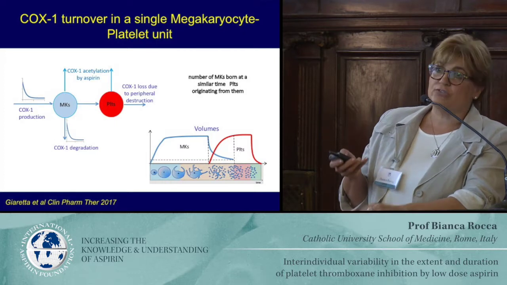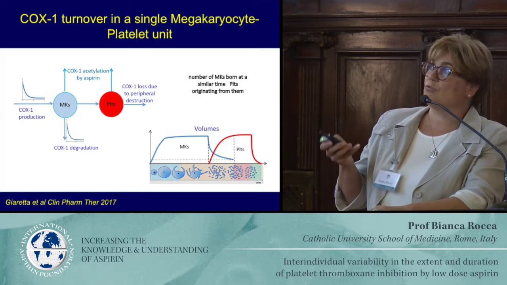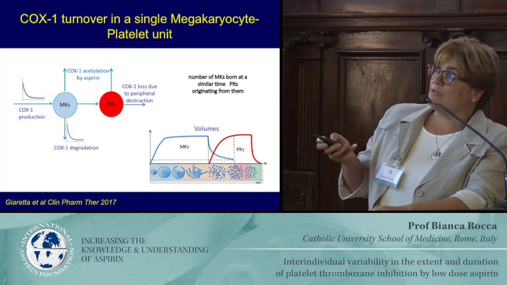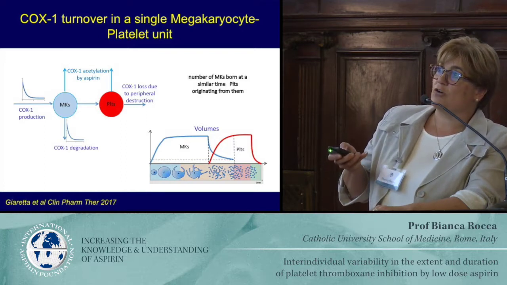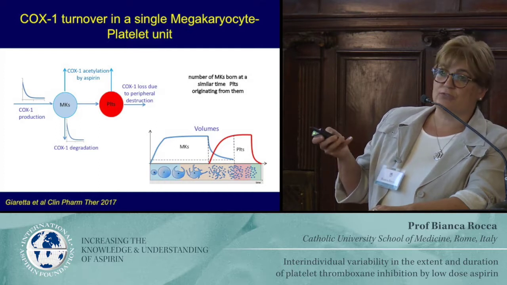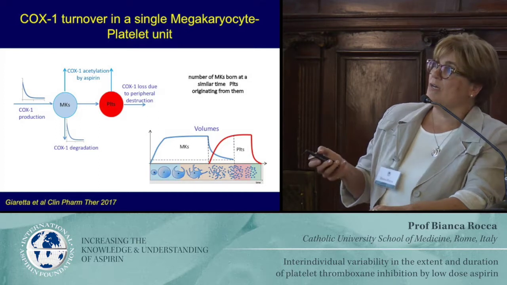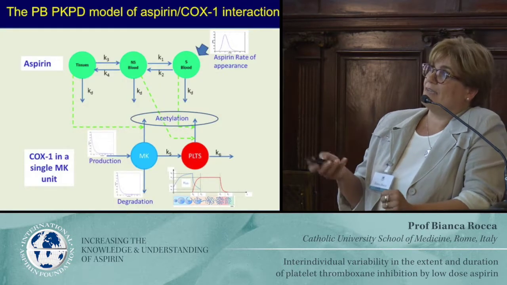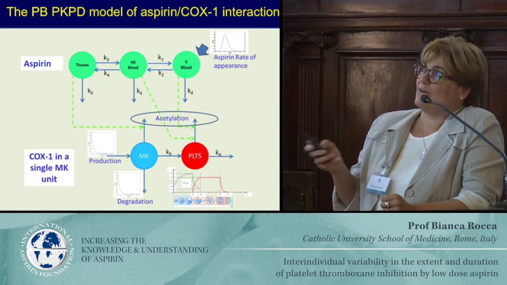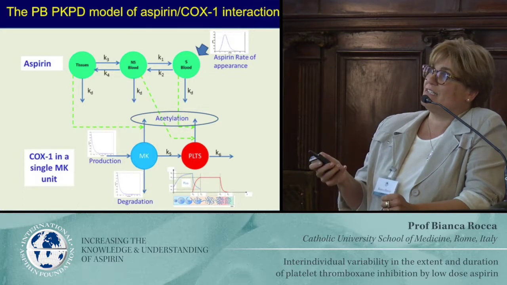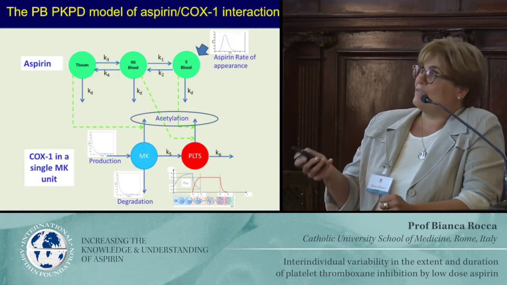And again, this is a PK/PD model, so this model integrated the development of a platelet and the COX-1 production, disappearing, acetylation in all different compartments. So at the end of the day, this is how the model looks like. And I don't know much more about this because it's really complicated and I don't go beyond that.